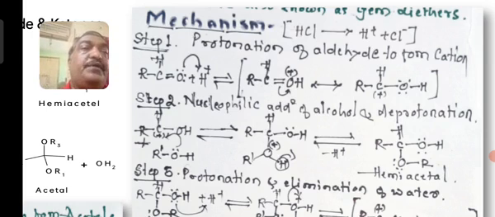The pi bond electrons shift towards the positively charged oxygen, making the carbon positively charged. The oxygen becomes stable with a lone pair of electrons. Carbon has lost the pi bond, therefore there is a plus charge.